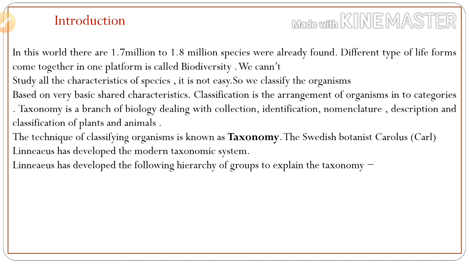In this world, 1.7 million to 1.8 million species have already been found. Different types of life forms coming together on one platform is called biodiversity.